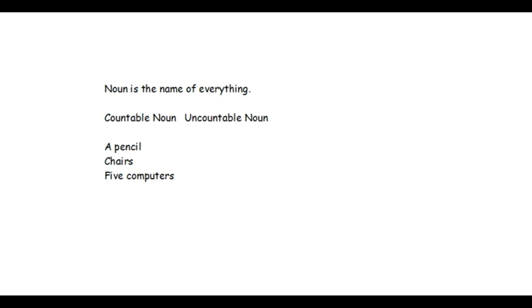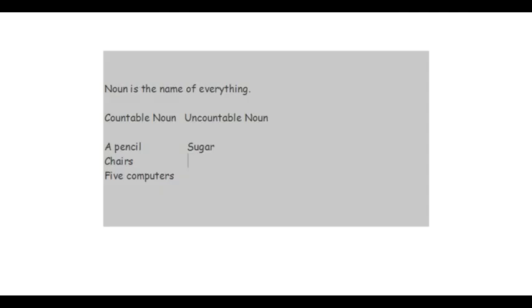Simply, uncountable nouns are the words that you cannot count. For example, sugar. Can you count sugar? No, you cannot count sugar. You don't say a sugar, 2 sugar, 3 sugar. No, not at all. You can say a cup of sugar, 2 cups of sugar, a spoon of sugar, 5 spoons of sugar. But you cannot say a sugar and 2 sugar, 3 sugar at all. Definitely not. So that's why it's an uncountable noun.